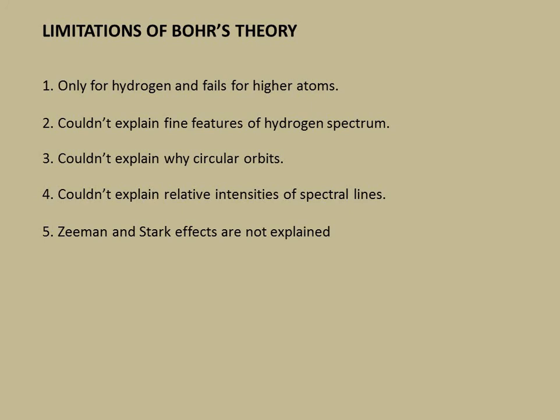Coming to the next one, Bohr's theory could not explain the relative intensities of spectral lines, which means this theory was unable to tell us anything regarding relative intensities. Relative intensities refers to the variation in intensity among the various spectral lines, which means that with respect to one another, the intensity of each line is different. Bohr's theory predicts only the frequencies of these lines, which we have already got as nu bar equal to, but it was unable to explain why there is a variation in the relative intensities.